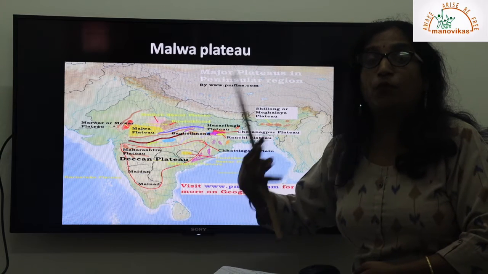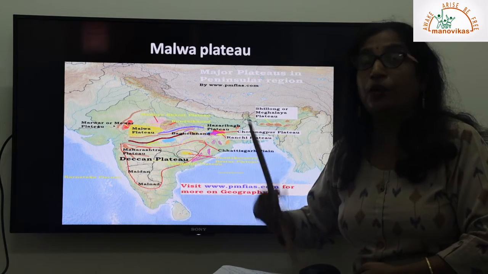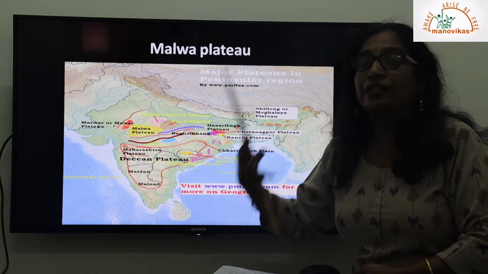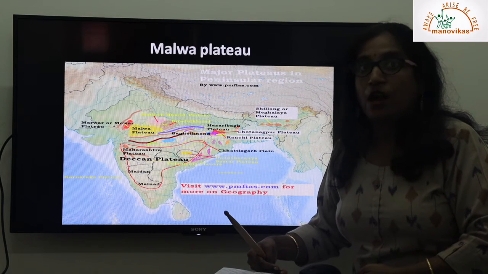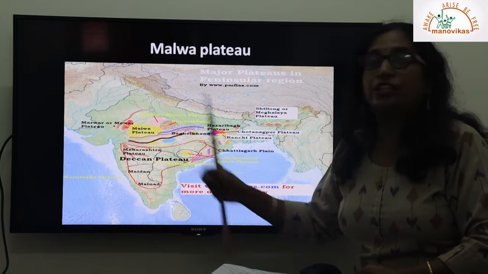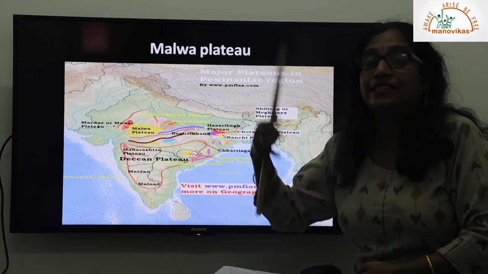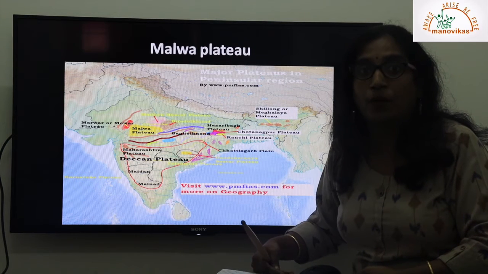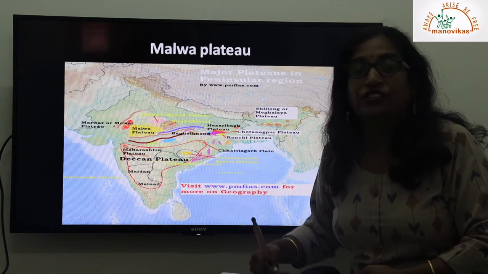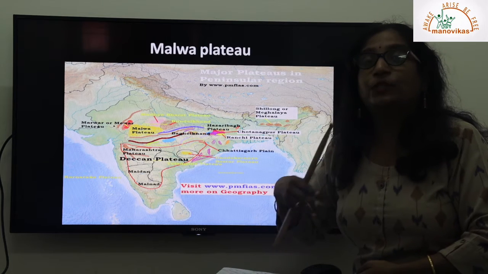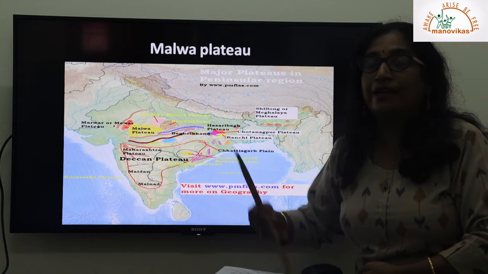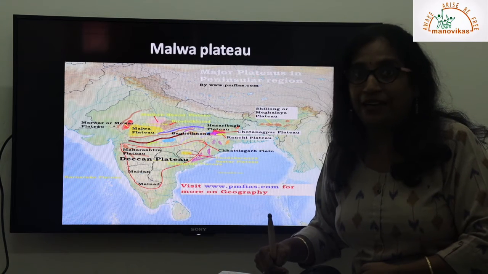Many kingdoms and many warriors have ruled here, and it has a great historical background. It is one of the most important parts of our country, besides its cultural and historical background. Many kingdoms have flourished in this plateau. It has very thick forest, and it is entirely an uplifted land.